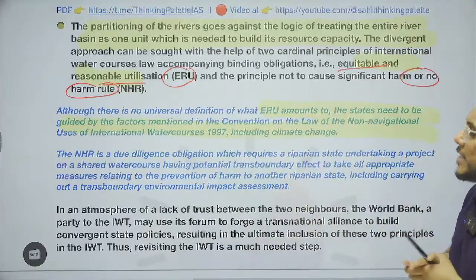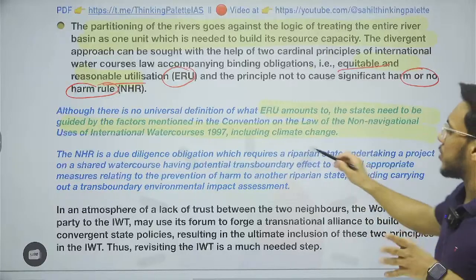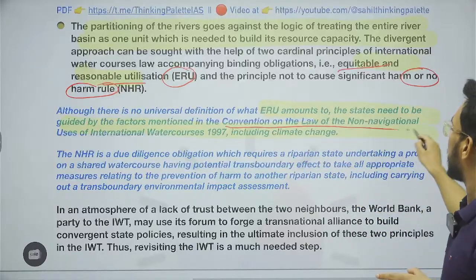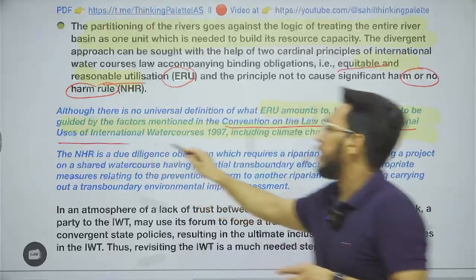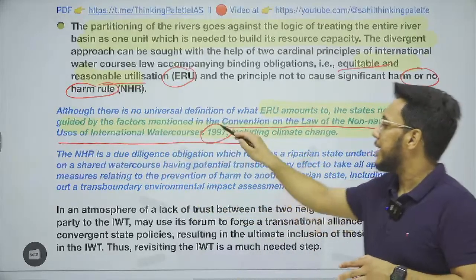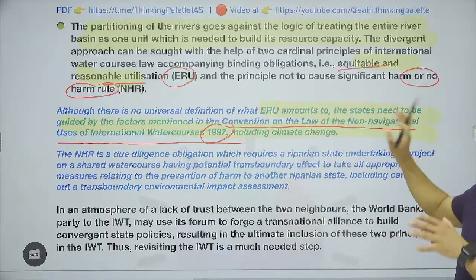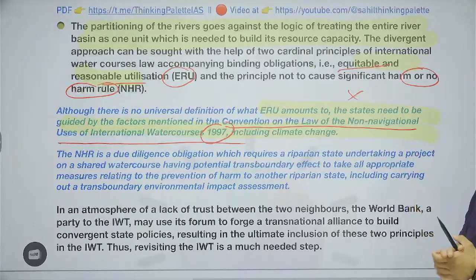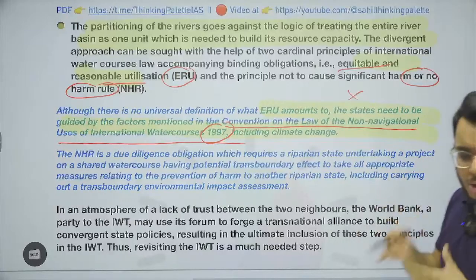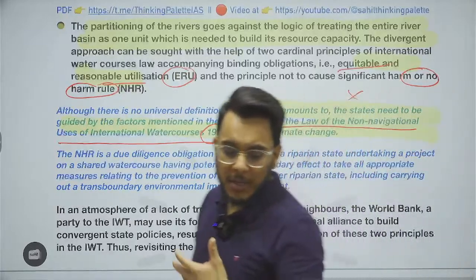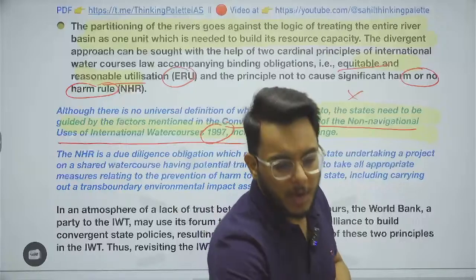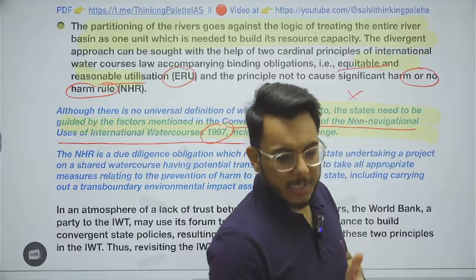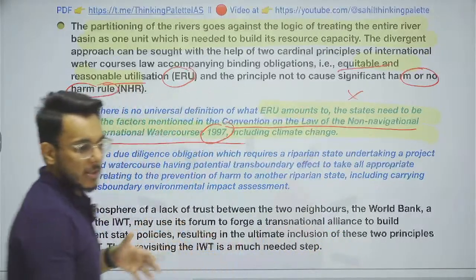Okay. And guys, for this particular thing, there is also the Convention on the Law of the Non-Navigational Use of International Water Courses 1997. Both India and Pakistan should join it. India is not a party to this, Pakistan is also not a party. So they should join it and should cooperate on this particular river in a more meaningful and more mature way. So this is, guys, all that has been provided in this particular article.